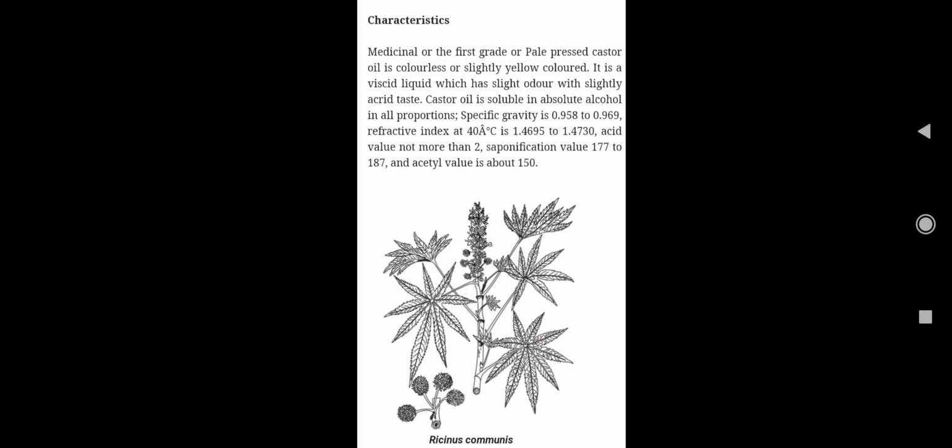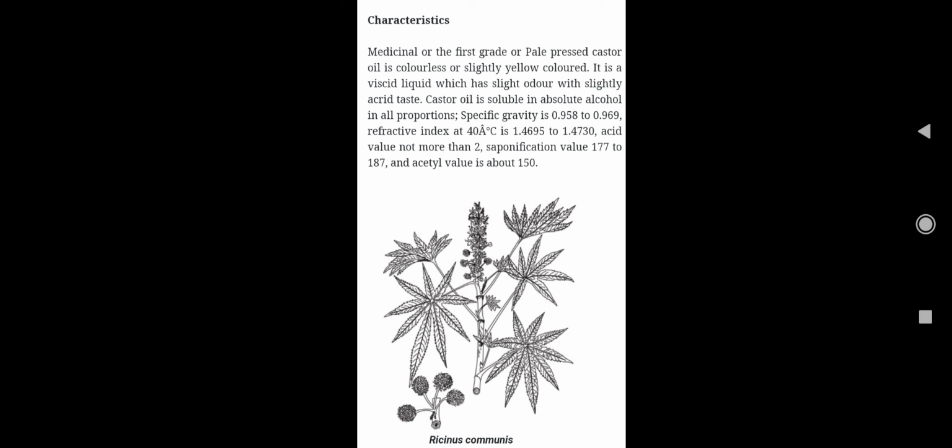So coming to the characteristics, what characters does the oil have? Medicinal or the first grade or pale pressed castor oil is colorless or slightly yellow in color. It is a viscid liquid which has a slight odor with a slightly acrid taste. Also we can observe castor oil is soluble in absolute alcohol in all proportion. Specific gravity we can find 0.958 to 0.969.